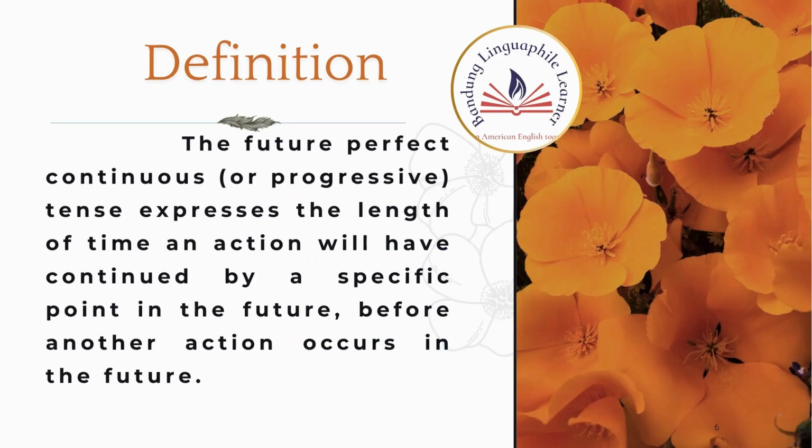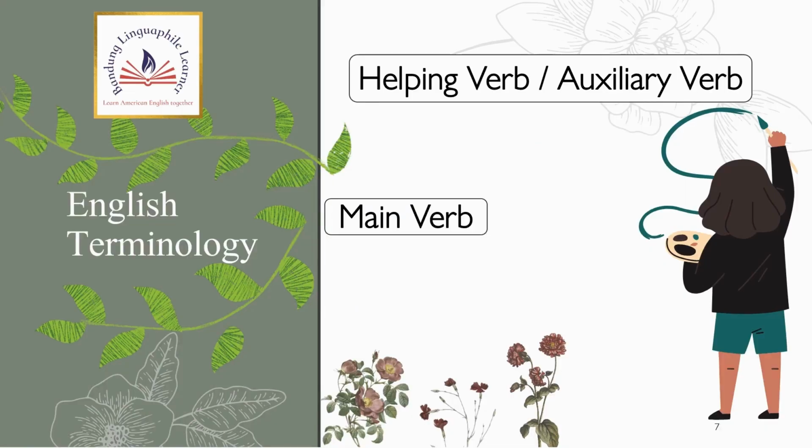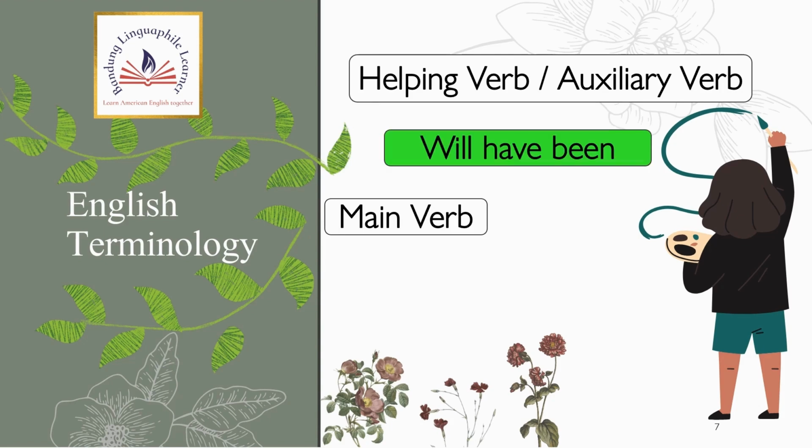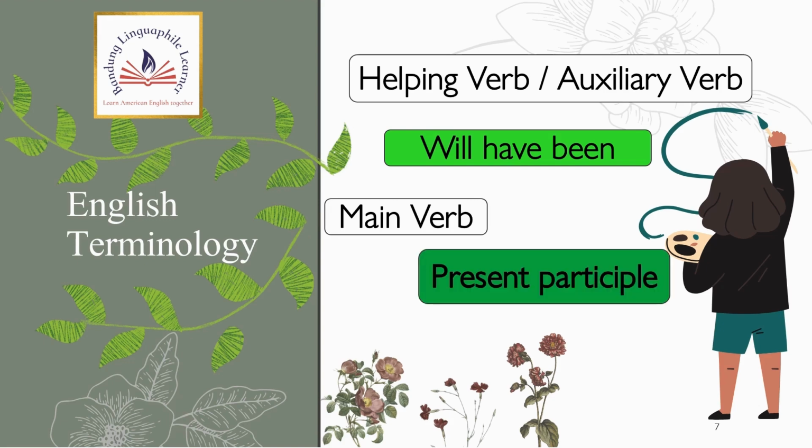Definition. The future perfect continuous or the future perfect progressive tense expresses the length of time an action will have continued by a specific point in the future before another action occurs in the future. In the future perfect continuous tense, verb forms like will have been are used. Will have been serves as an auxiliary verb, combining with the main verb in its present participle form.